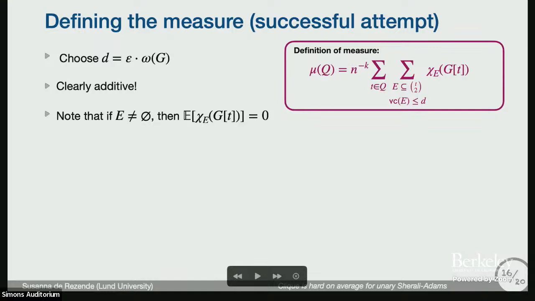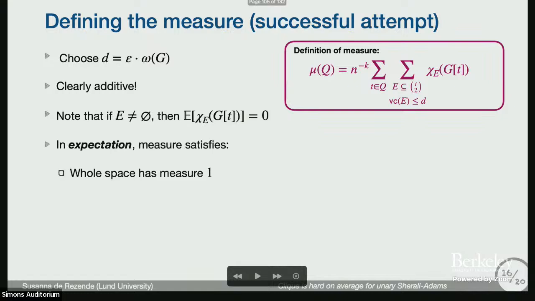So it's important that I'm working on G(n,1/2). For simplicity, yeah. Because of the way I defined everything, it should be G(n,1/2). Otherwise, these have to be defined differently. So then the expected value is going to be 0 if I have at least one edge present. So we can show that in expectation, the measure satisfies everything we need. The whole space has measure 1, because in expectation, everything except the empty character is 0. So I'm just counting the size of the space.